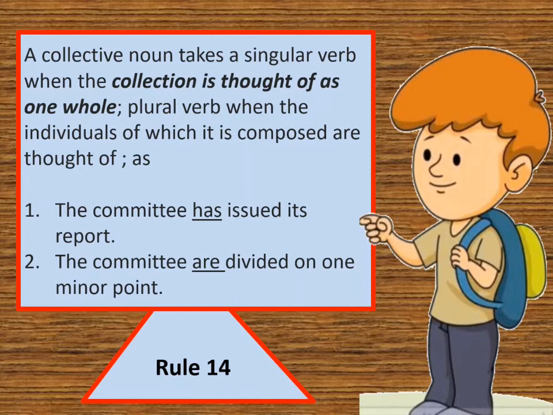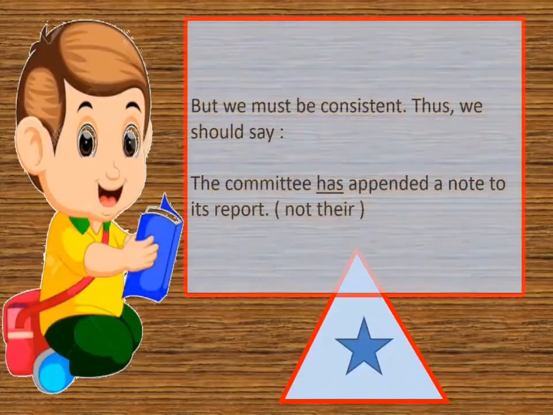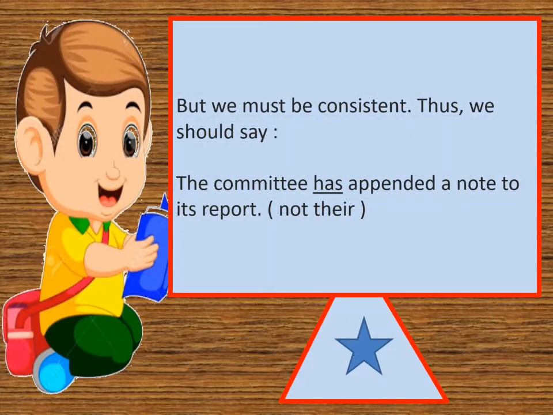The committee are divided, because it is divided into many parts, so it means plural number, and the verb will be of plural number, that is are. The committee are divided on one minor point. But with collective nouns, we must be consistent. Thus we should say the committee has appended a note to its report, not their report.